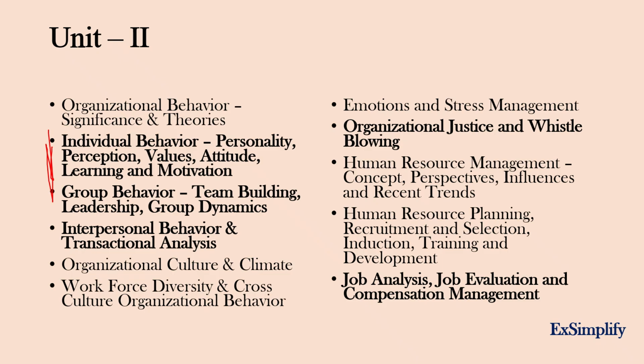Again, the same goes for organizational justice and whistleblowing. Organizational justice is a very important topic, and you can expect at least 2 or 3 questions from organizational behavior, and at least 1 question in organizational justice.